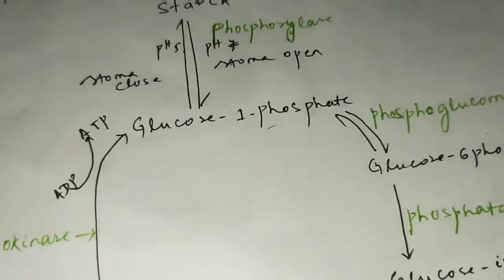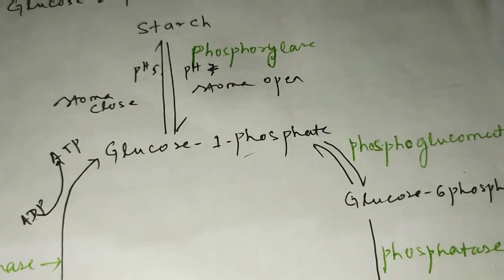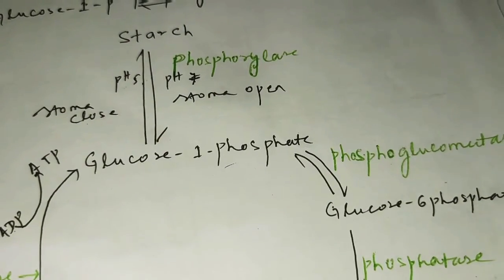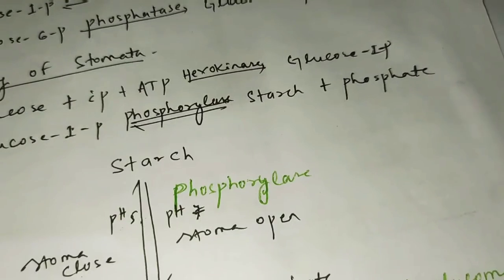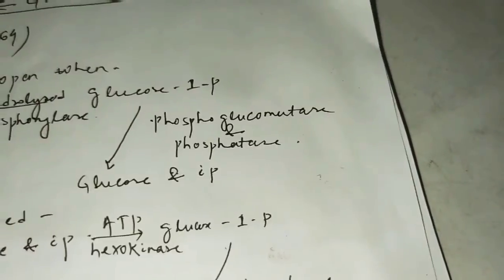Now the next point: some physiologists do not agree with two theories, the theory of starch sugar interconversion and also Stewart's theory of starch glucose interconversion. Why do they disagree? These are some points.